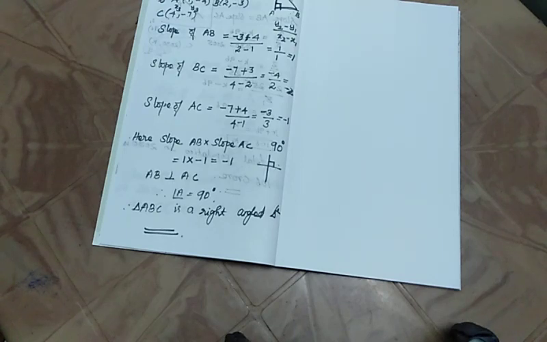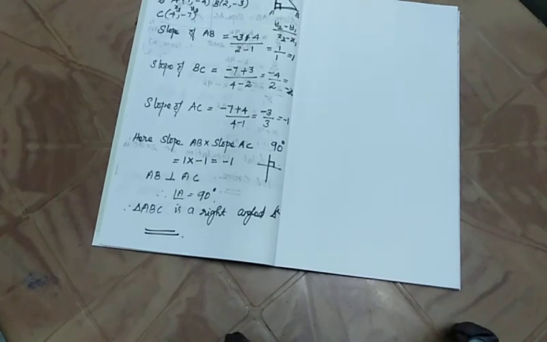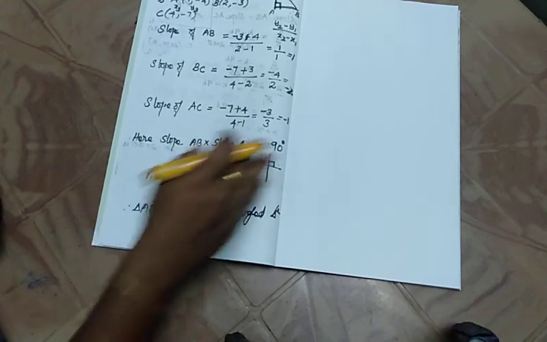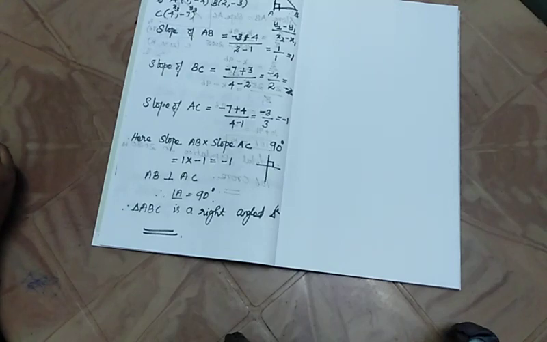Hope you understand it. Okay, so this is how, without using Pythagoras theorem, these three points are shown to form a right angle triangle. So here we formed it, isn't that? Now using two slopes we get that triangle ABC is a right angle triangle.